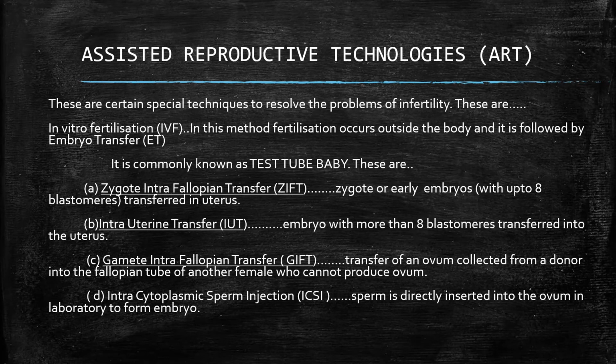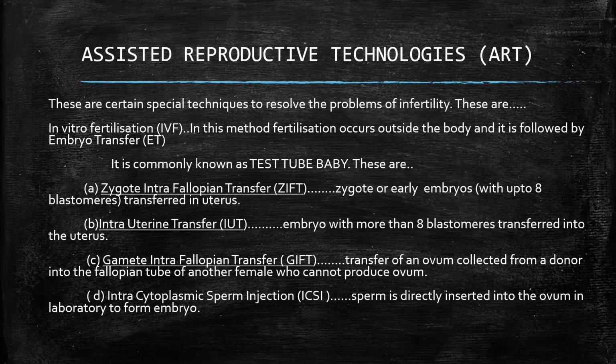If any problem arises with the sperm or ovum inside the body of the male or female, then the fertilization process is performed outside the body, in the laboratory, and then the embryo or the blastomere is injected, or kept, in the womb of the female. This process is also called test tube baby.